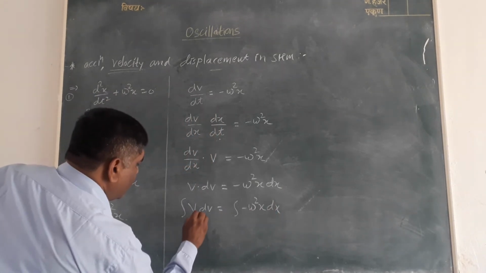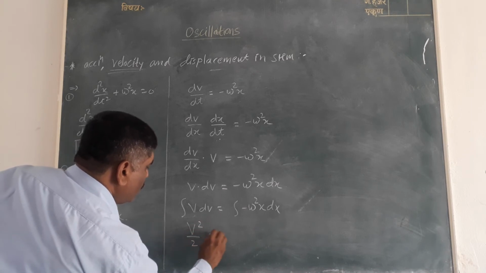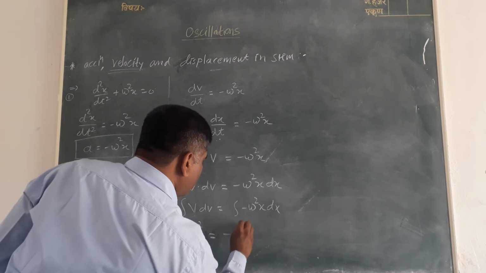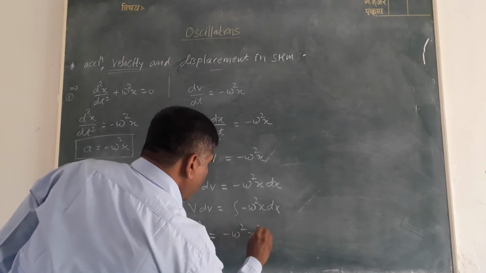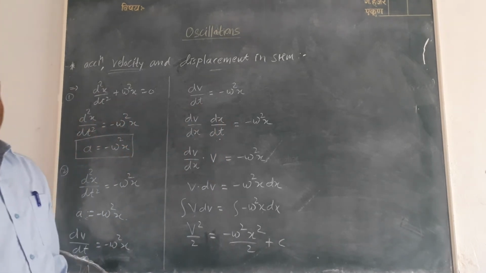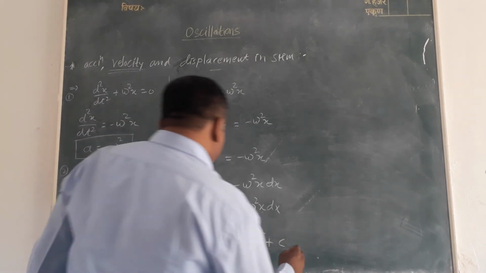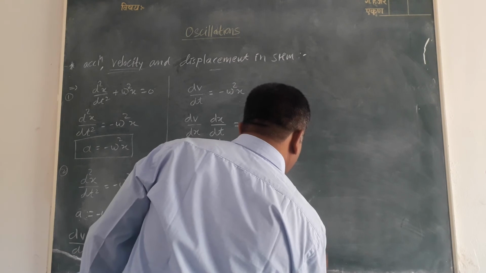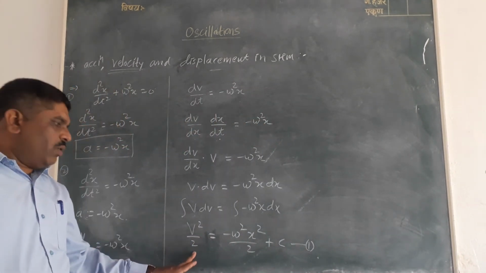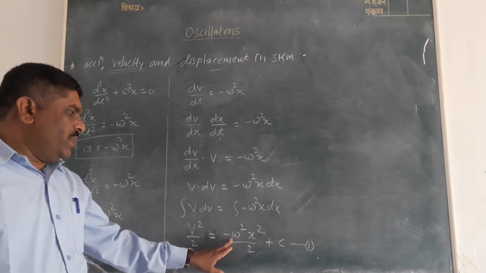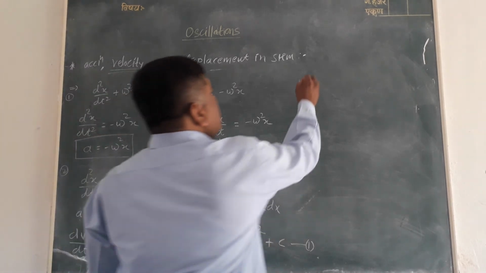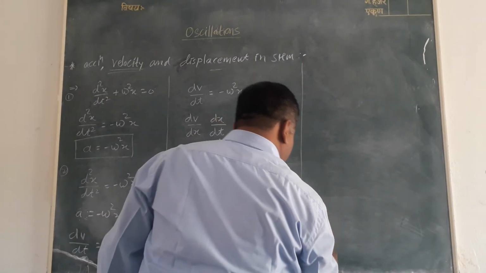The solution of that integration is v²/2 = -ω² (a constant) x²/2 + c, where c is the constant of integration. So equation number 1: v²/2 = -ω²x²/2 + c, where c is the constant of integration.